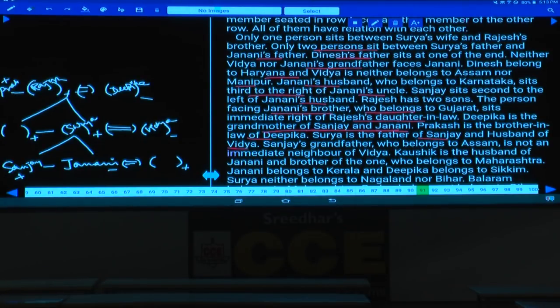And Sanjay's grandmother belongs to Assam. Who is that person? Deepika. This Deepika belongs to Assam. He is not an immediate neighbor of Vijaya. Kausik is the husband of Janani, and Kausik is the brother of the one who belongs to Maharashtra.